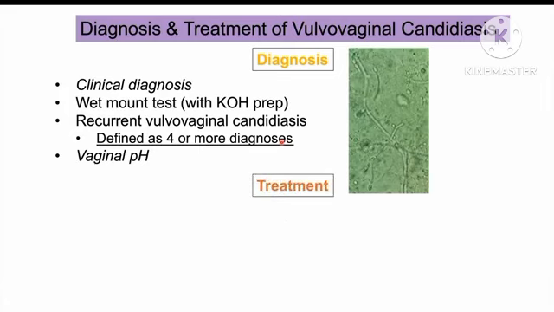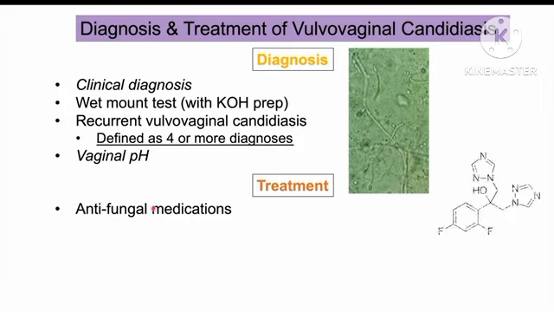Once the diagnosis has been made, how is it treated? So antifungal medications can be used. Oftentimes these can be over the counter. And these antifungal medications are the azoles. So they have azole as a suffix in their name. And they inhibit ergosterol synthesis. So ergosterol is part of the cell membrane of Candida species. So it inhibits the synthesis of that critical part of their cell membrane. So they're not able to reproduce effectively.